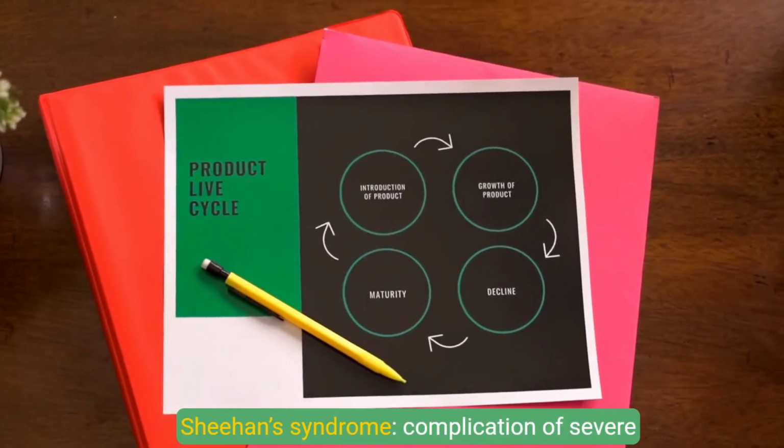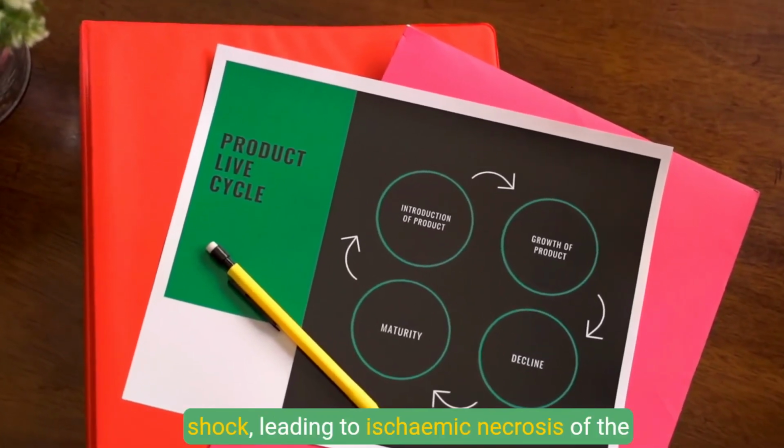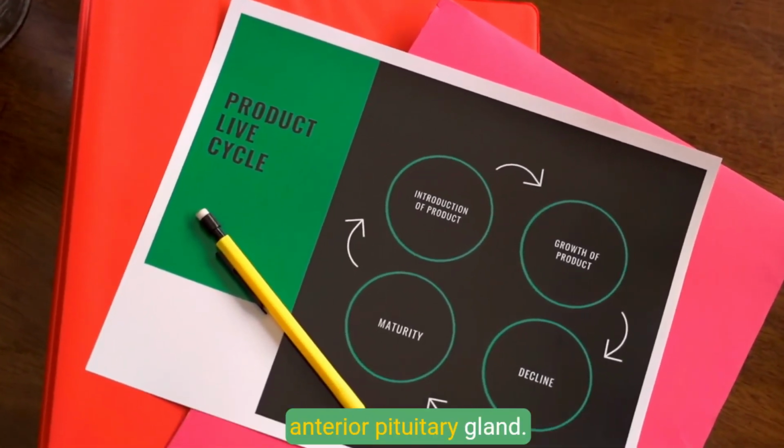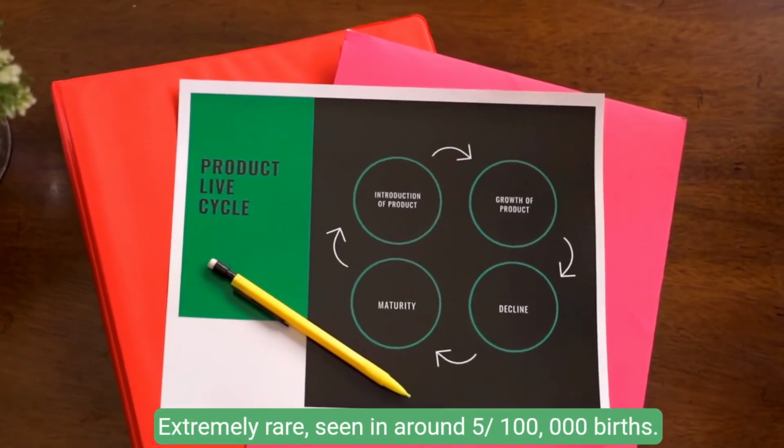Sheehan syndrome is a complication of severe postpartum hemorrhage (PPH) and hypovolemic shock, leading to ischemic necrosis of the anterior pituitary gland. Extremely rare, seen in around 1 in 500,000 births.